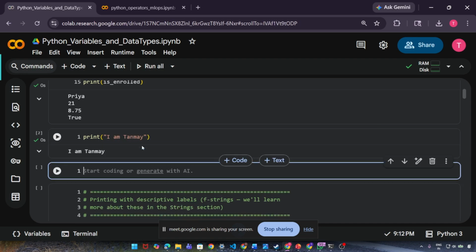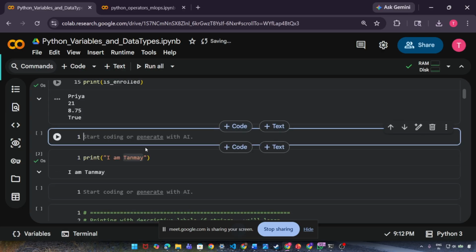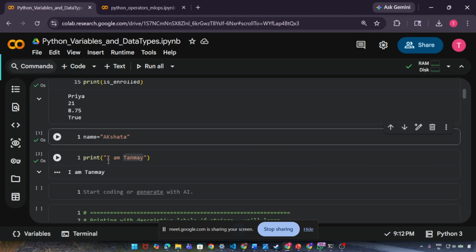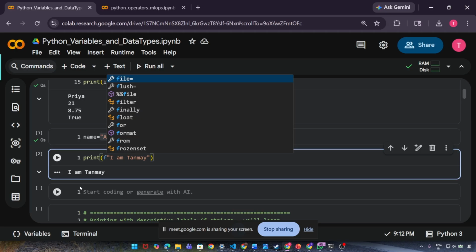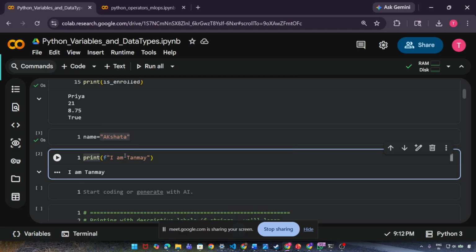Okay. But now let's say I want to replace this Tanmay. How do I do it? I'm giving a name variable here. Name equals, let's say, Akshata. Now whatever name is there, I want to use that name here. For that, I need to keep a small f here. Now I give a curly brace here.